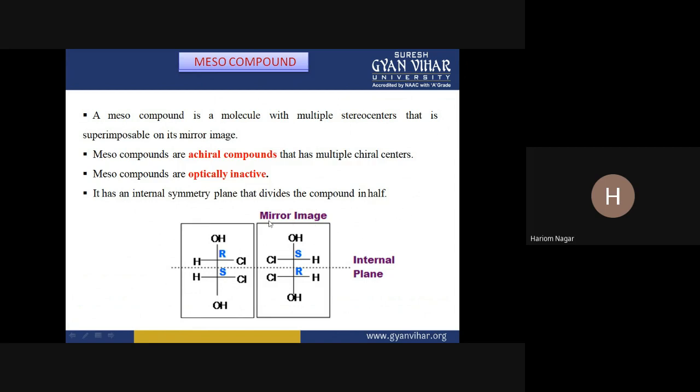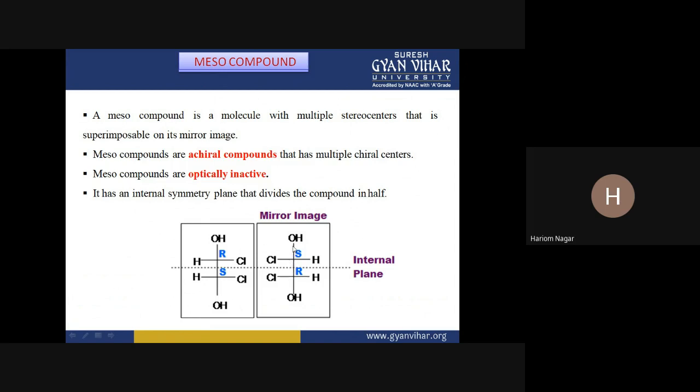So this is the mirror image. This is the internal plane. This is the compound. Here, when you pass a plane through this molecule, here there is a chlorine atom, hydrogen, hydrogen, and hydroxide, hydroxide. So this plane bisects this molecule into two parts. And here also an internal plane is present.